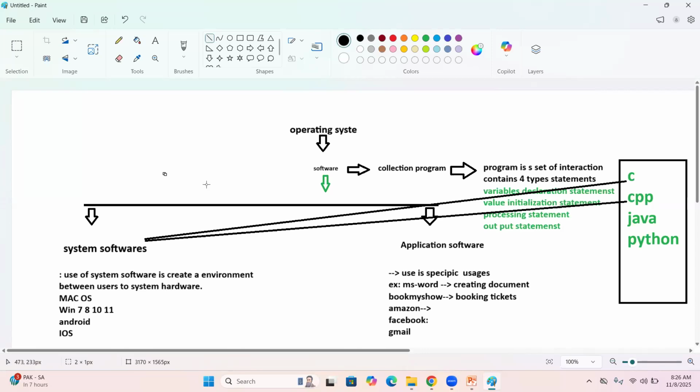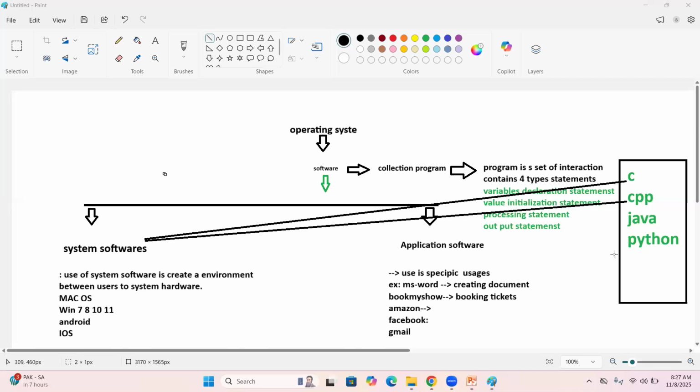But if you start developing system software, it will take years, sir. It is not a one-day procedure. It is a long procedure. Not only system software, but by using C and C++ we also develop system utility software, like compilers, interpreters, and internet drivers. This kind of software is developed along with system software.